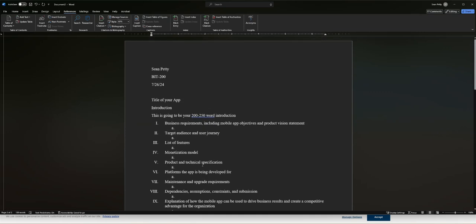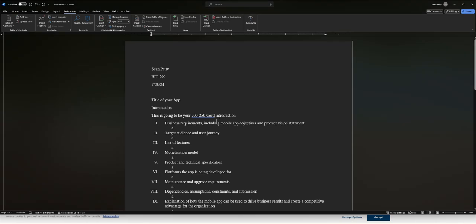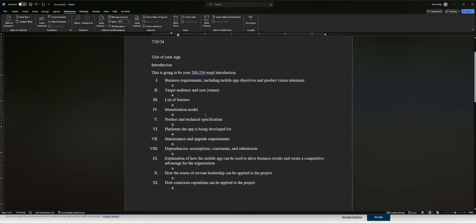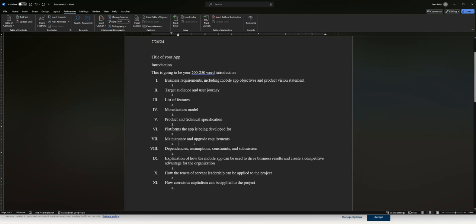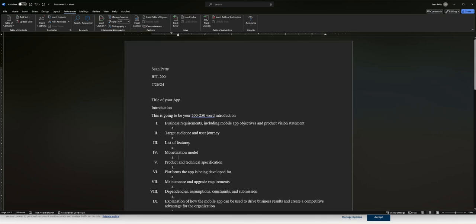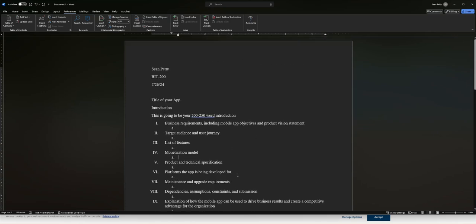So you go through, you do your 250 word introduction after you've selected which one of those elements I discussed earlier that you want to do an app about. And then you just go on the list of these features, a sentence or two, nothing crazy. Do not use AI for this part. I want you to write the sentences. It's only a sentence. The AI is not going to be able to tell you what you want to do. You could ask AI to help you explain what you want to do, but it's not going to do it for you. So go ahead and set your outline up like this. When you do that and you have your references here, you'll have a really good outline that's going to get you good credit on this assignment.